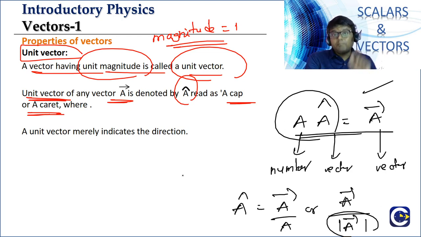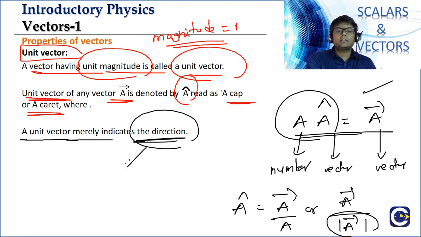Now what is the purpose of these unit vectors? The unit vectors are mainly used for indicating the directions. That is the main purpose of using the unit vectors. So when we go to the numerical problems, we will be able to understand in what exact manner these unit vectors will be used. Okay, so they will be used in indicating the directions.